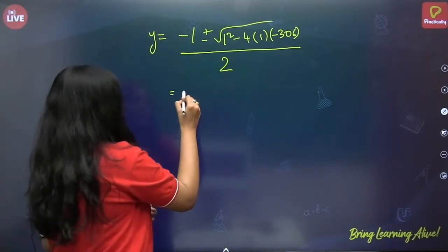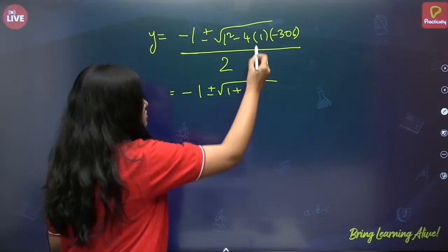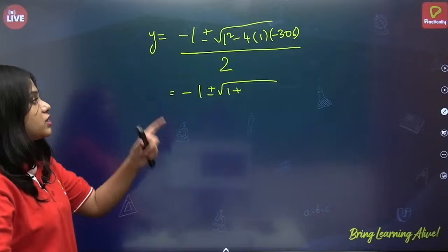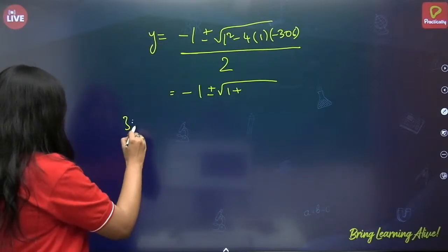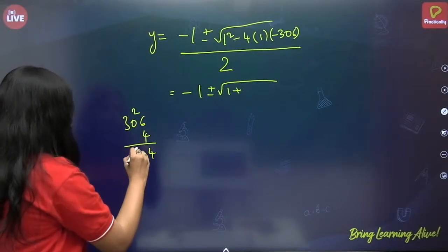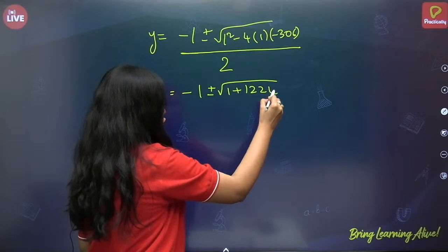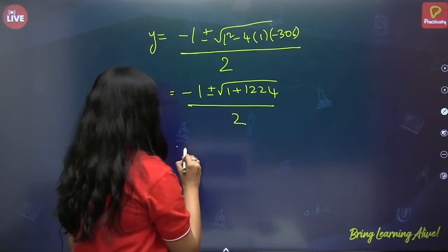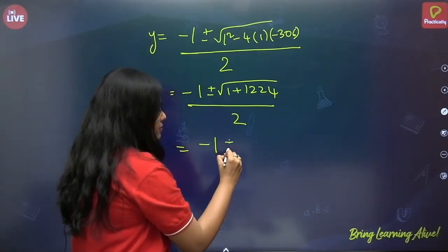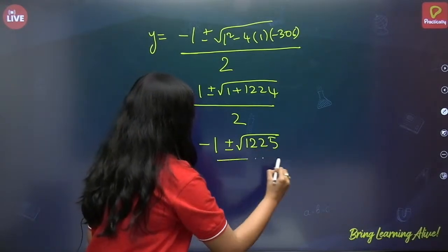Let's solve. Minus 1 plus or minus under root 1 plus, minus into minus is plus, what is 4 into 306? 4 6s are 24, 4 0s are 0, 4 3s are 12, so 1224. 1 plus 1224 by 2. So minus 1 plus or minus 1225 by 2.